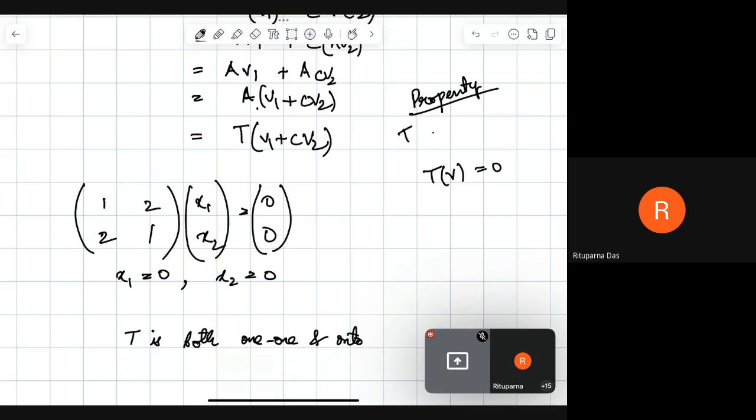So if we say T is 1-1, then that is equivalent to saying that TV equal to 0 implies V equal to 0, right?